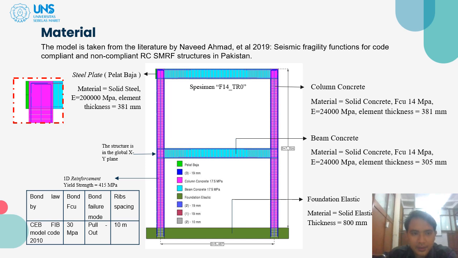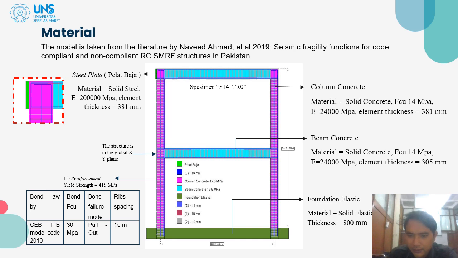And then we define the material. For the column concrete, we use the material solid concrete with the FCU 14 MPa with the elasticity modulus of 24,000 megapascal with the element thickness of 381 millimeter. And then the beam concrete, we define the material solid concrete FCU 14 megapascal with the modulus elasticity of 24,000 megapascal with the element thickness of 305 millimeter.